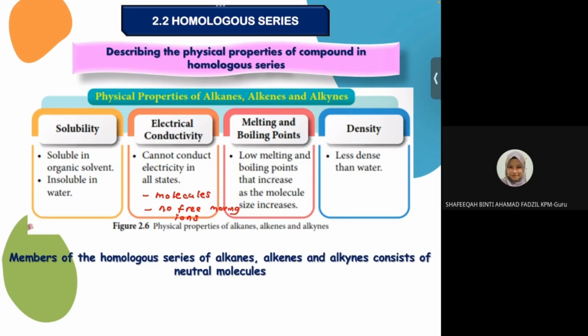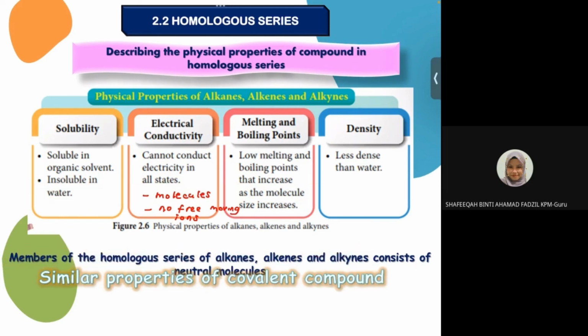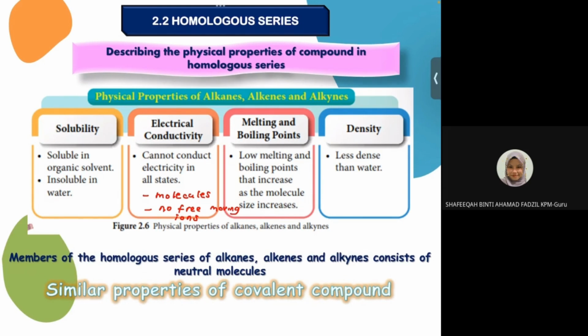Next, we have low melting point and boiling point. This is because they are covalent compounds. You have to relate it to force of attraction. But melting point and boiling point will increase as molecule size increases. And then they are less dense than water, which means they can float on water. So the conclusion is they have similar properties to covalent compounds.